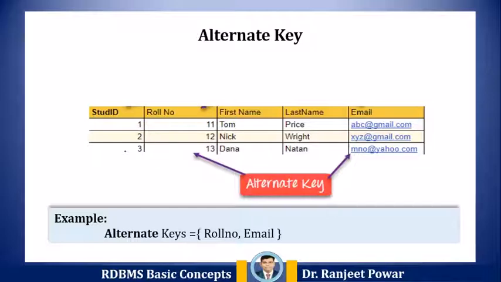All the keys which are not the primary key are called the alternate keys. In this table, student ID, roll number, and email are qualified to become a primary key. But since student ID is the primary key, roll number and email become the alternate keys.